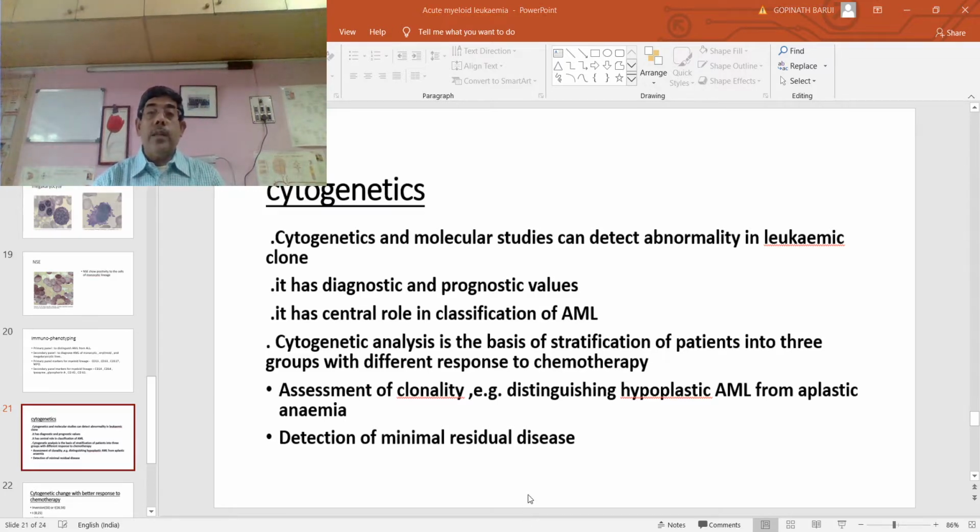Cytogenetics and molecular studies can detect abnormalities in the leukemic clone. It has diagnostic as well as prognostic significance. It has a central role in the classification of acute myeloid leukemia, and it is the basis for the World Health Organization classification.